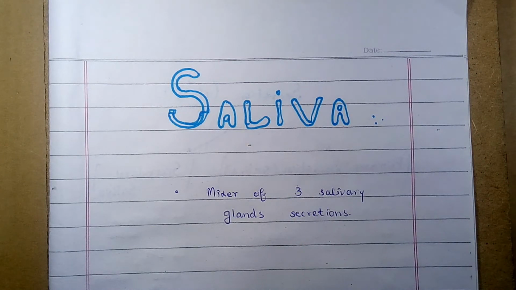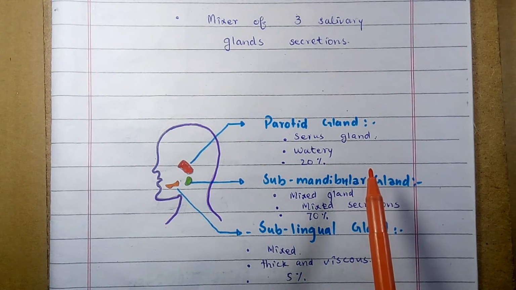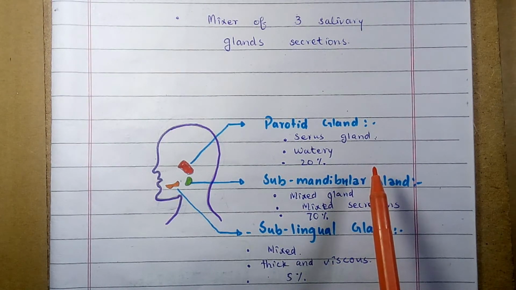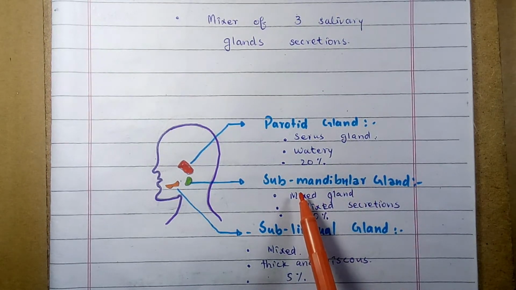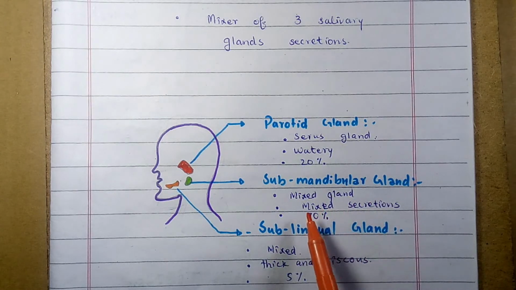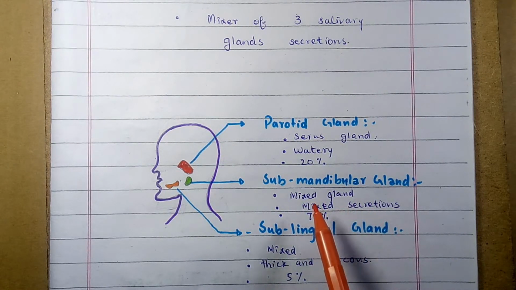Salivary glands, here you can see there are three salivary glands: parotid glands, submandibular glands, and the sublingual glands. Parotid gland is a serous type of gland. Its secretions are more watery. It contributes 20% of the saliva. Then the submandibular gland, its secretions are of mixed type. It is a mixed gland. Its contribution in the total content of the saliva is 70%.